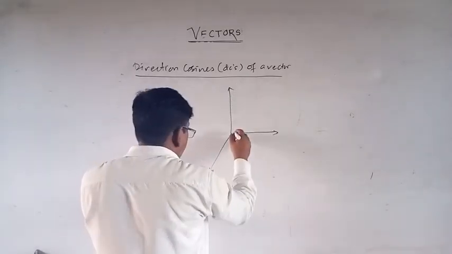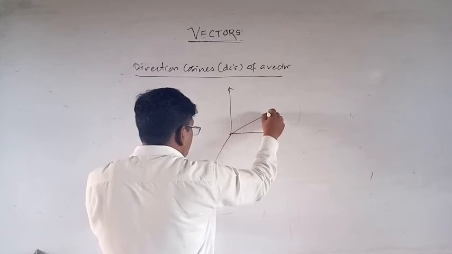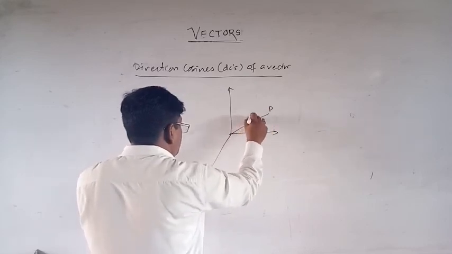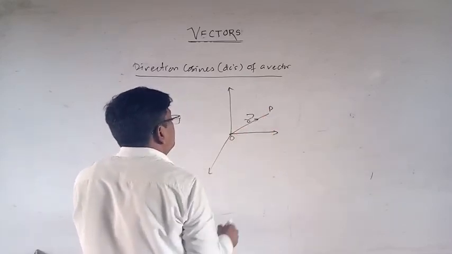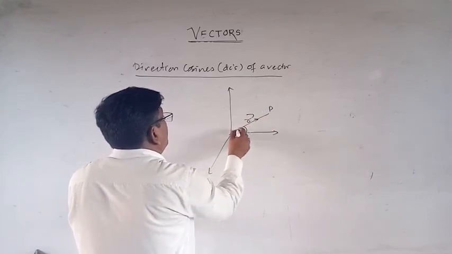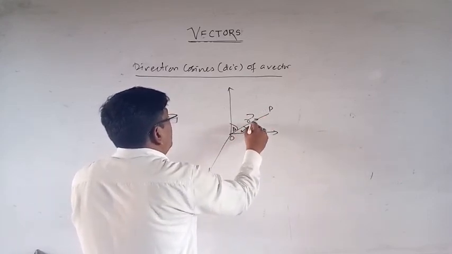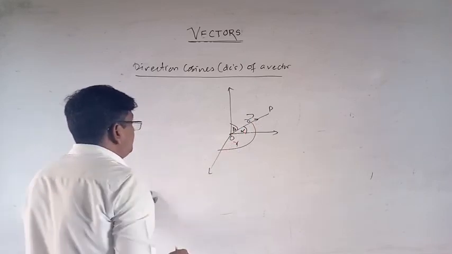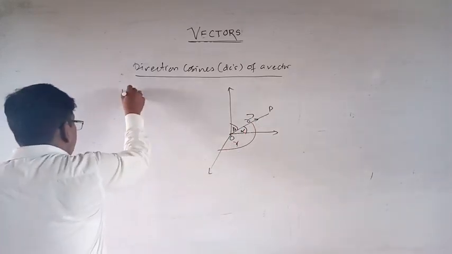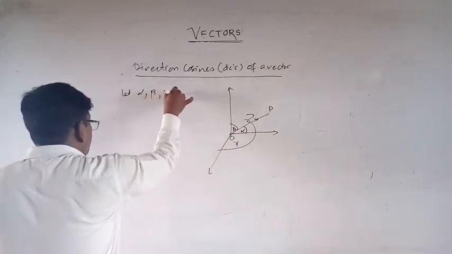This is the vector, suppose P here. This is R vector and this is the origin. Suppose this angle is alpha, this angle is beta and this angle is gamma.